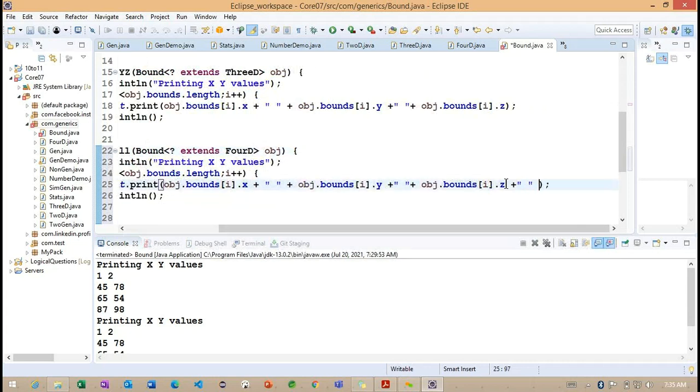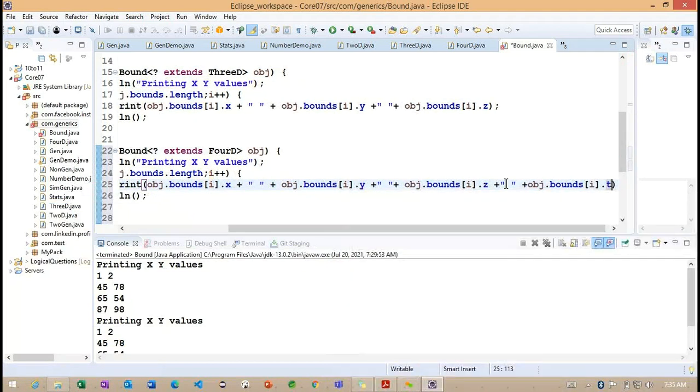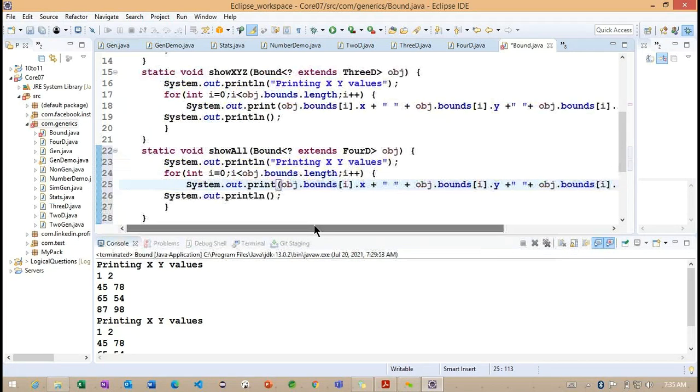Finally, we can specify obj dot bounds i dot t. Getting the point? So this last method provides the parameters information.